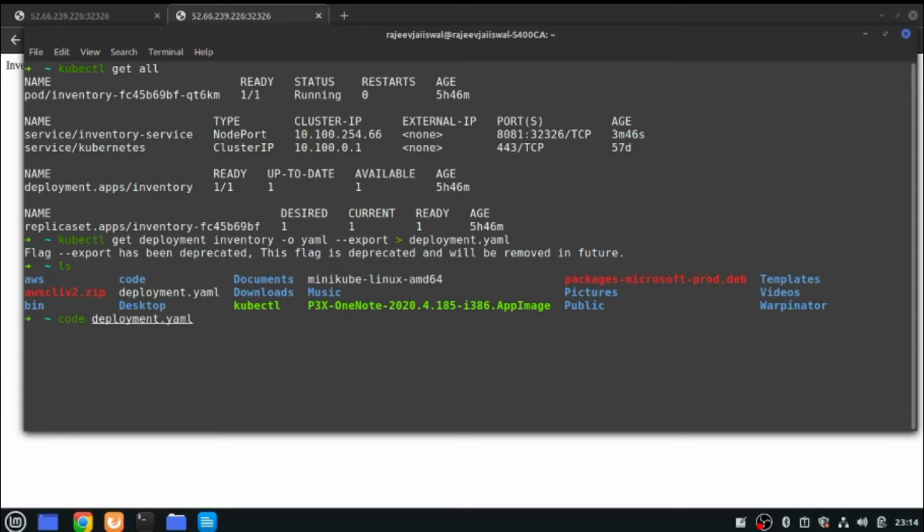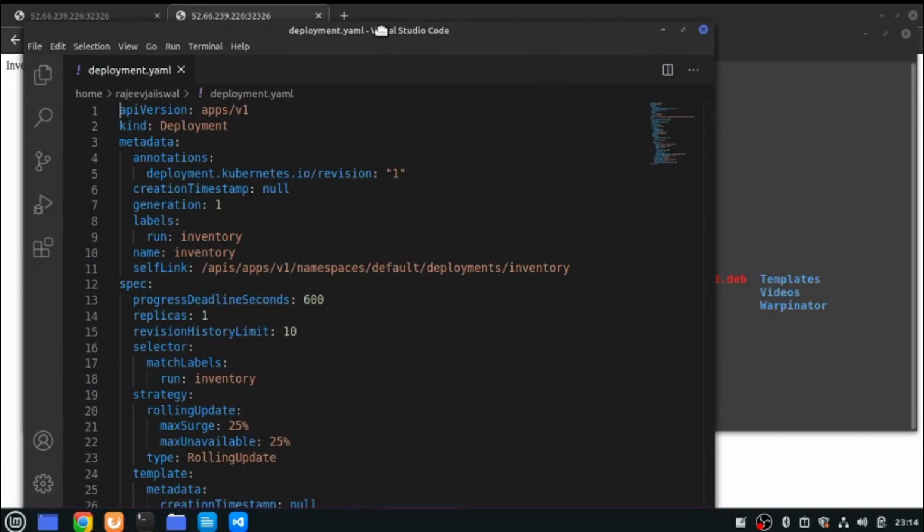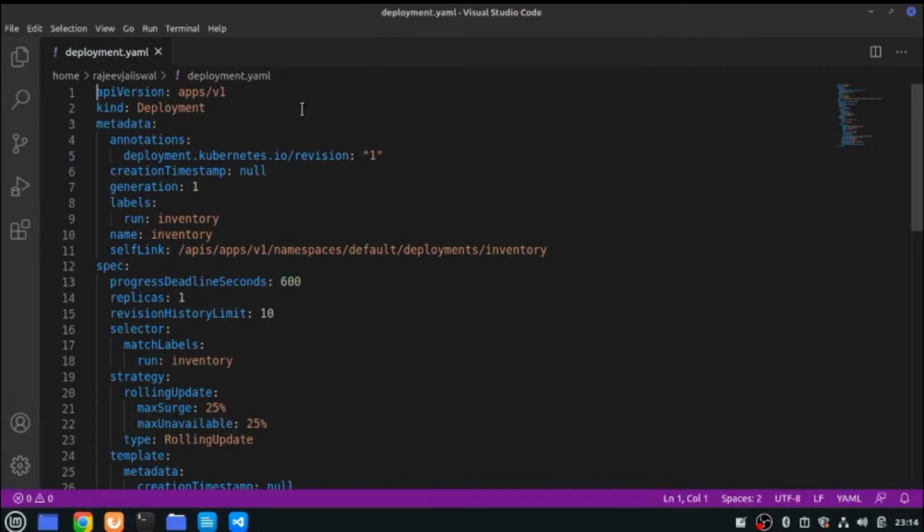Deployment YAML for you. I'm using Visual Studio Code, guys, so just don't get confused. Code is the command for the CLI for opening this. So this is the command generated, and this is the file you will be using. When I talk about the YAML, don't get confused that it is very complex.